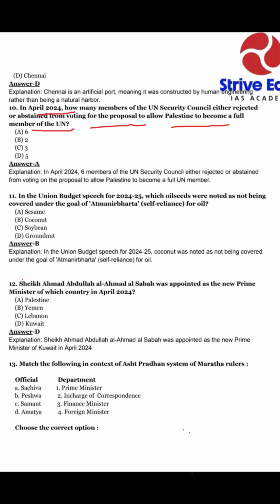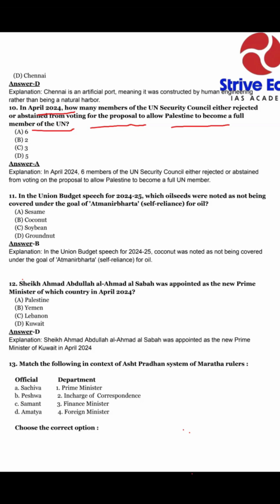Dear friends, it is a current affairs question. In April there was a meeting about Palestine, with the war between Israel and Palestine over their regions. So in the UN, a proposal was made to allow Palestine to become a full member.